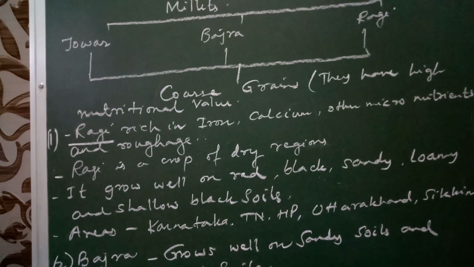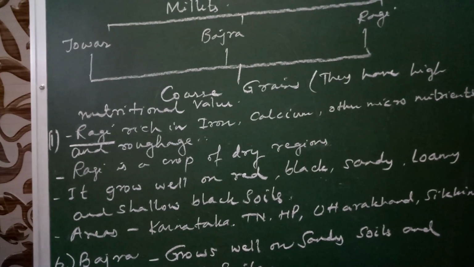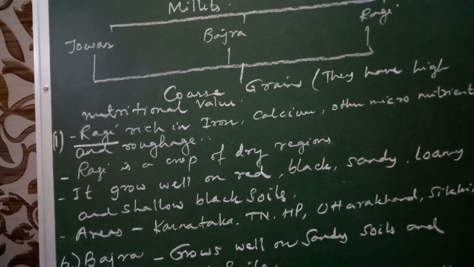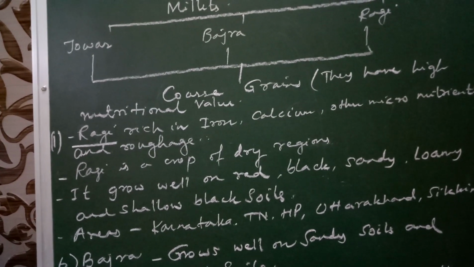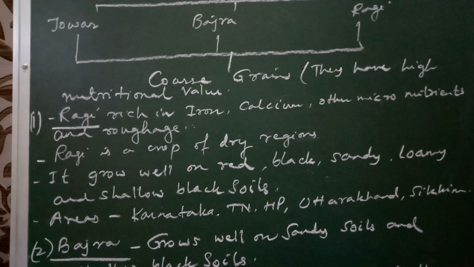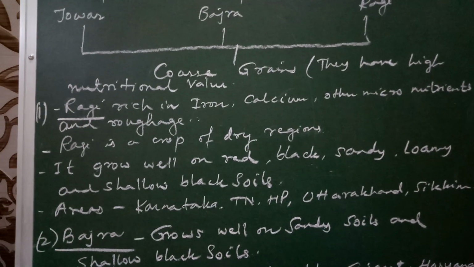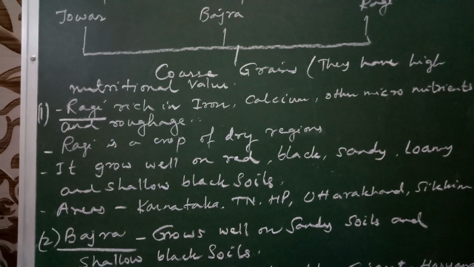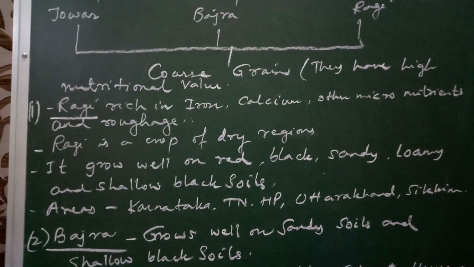Karnataka is the largest producer of ragi, followed by Tamil Nadu. Apart from these states, Himachal Pradesh, Uttarakhand, Sikkim, Jharkhand, and Arunachal Pradesh are also important for the production of ragi in our country.